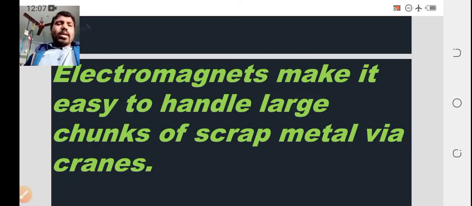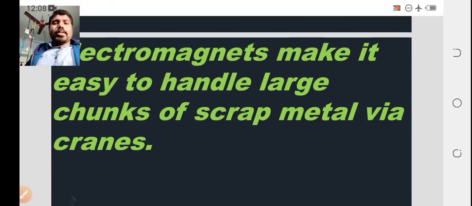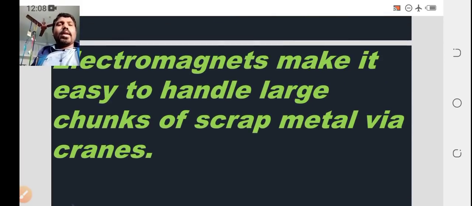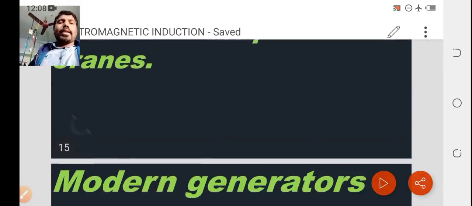One part of the crane has a magnetic property, and this magnetic property of the crane attracts the scrap metals and the different garbage which fell down in water. Everything will be attracted by these cranes, which are handled by electromagnets.